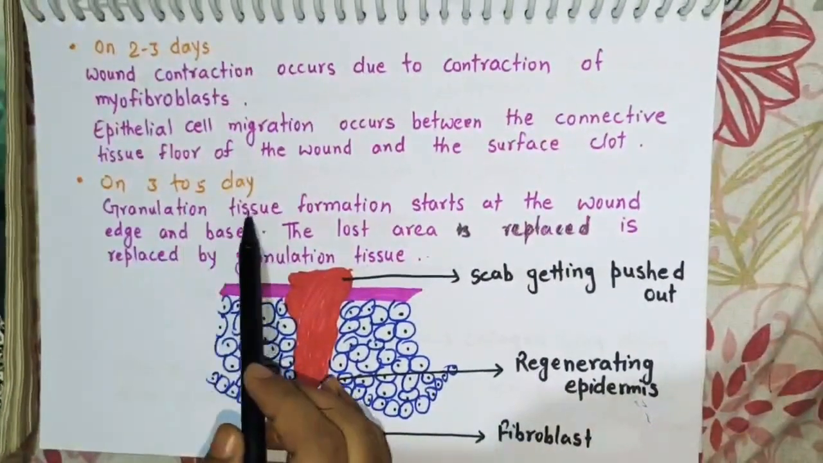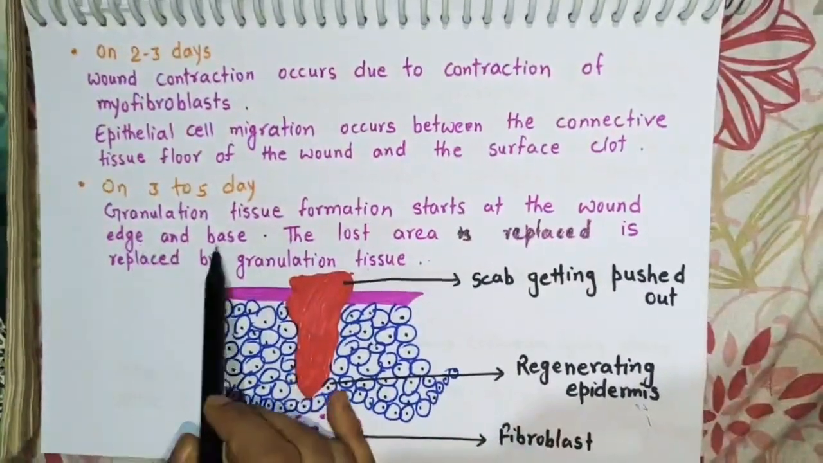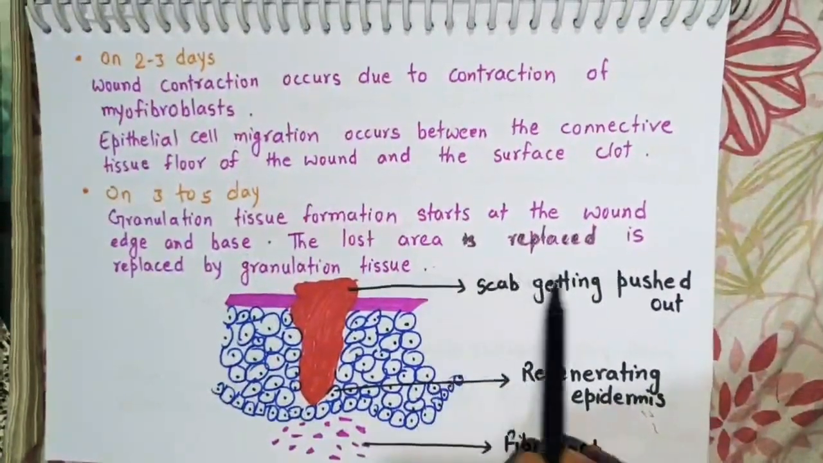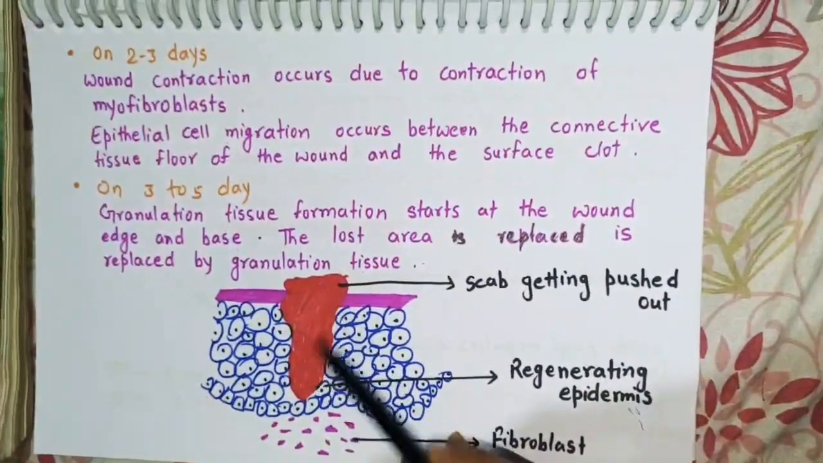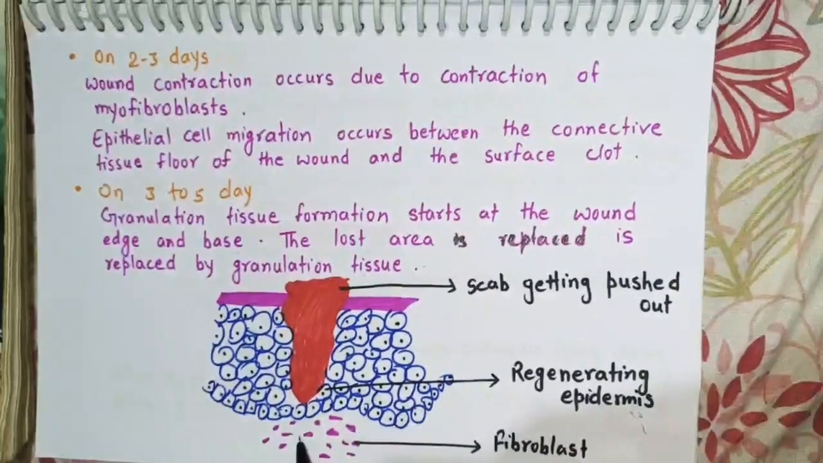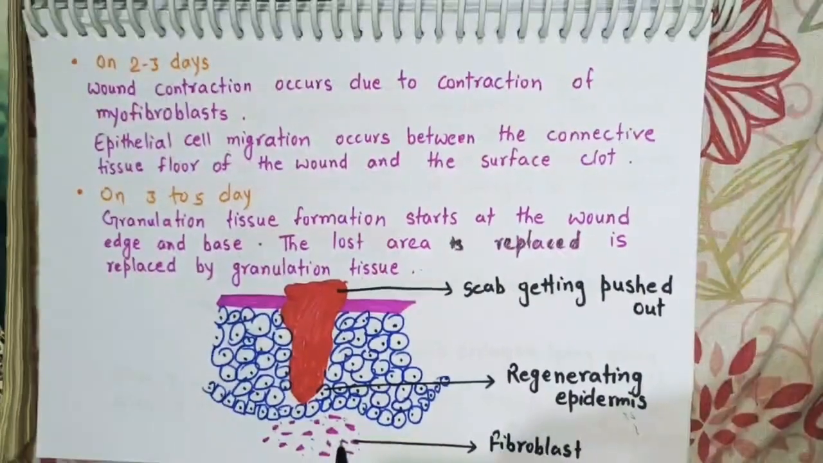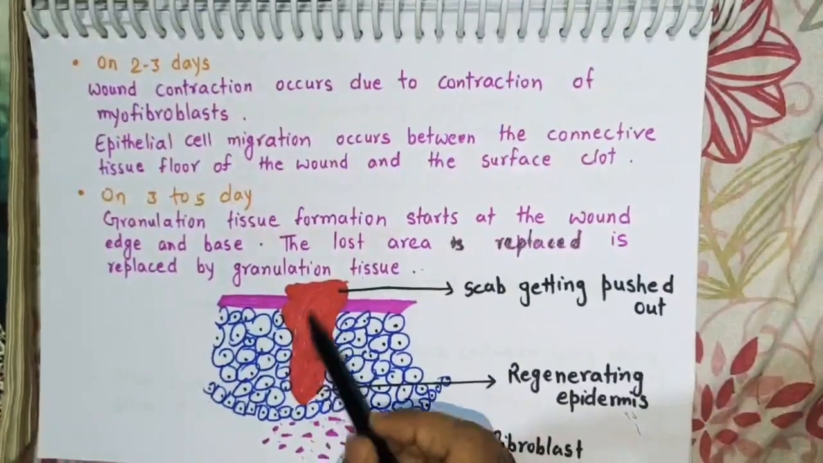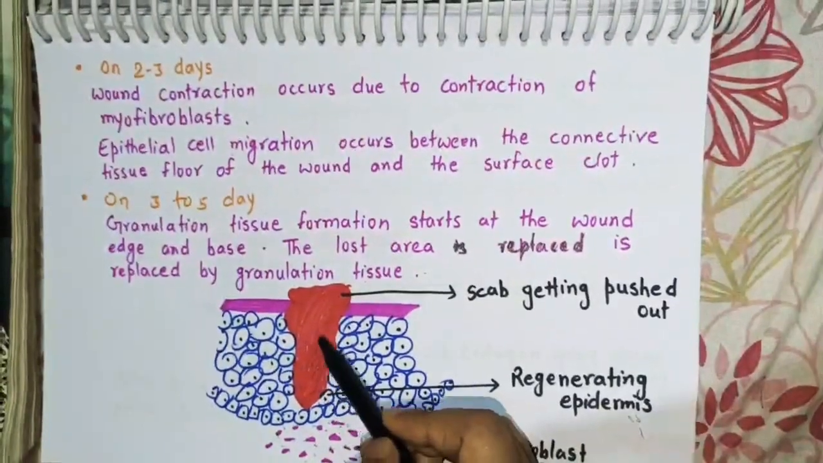On the third to fifth day, there will be formation of granulation tissue at the wound edge and the base. The area that was lost during injury of the tissue is replaced by the granulation tissue. In the diagram, these are the regenerating epidermis of the skin, and these are the fibroblast cells which are formed during the process of healing, and this is the scab which is formed after the blood clot dries up and the scab getting pushed out from the incisional space.